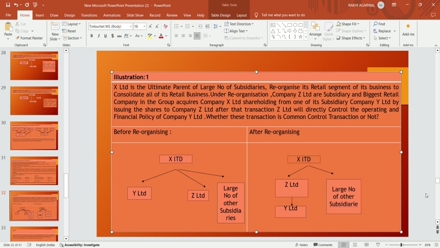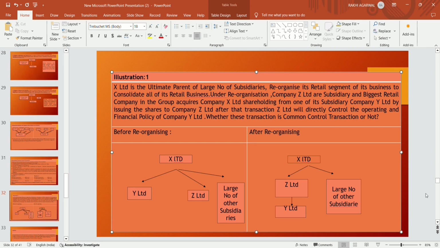Illustration 1: X Limited is the ultimate parent of a large number of subsidiaries and reorganizes its retail segment to consolidate all of its retail business. Under the reorganization, Company Z, a subsidiary and the biggest retail company in the group, acquires the shareholding from one of its fellow subsidiaries, Y Limited, by issuing shares. After that, Z Limited will directly control the operating and financial policies of Y Limited. So is this transaction a common control transaction or not?